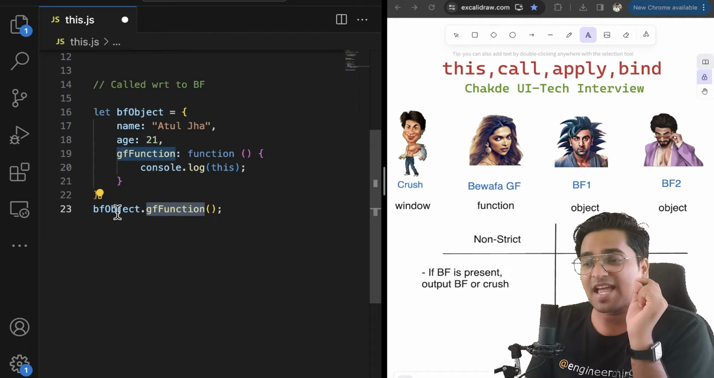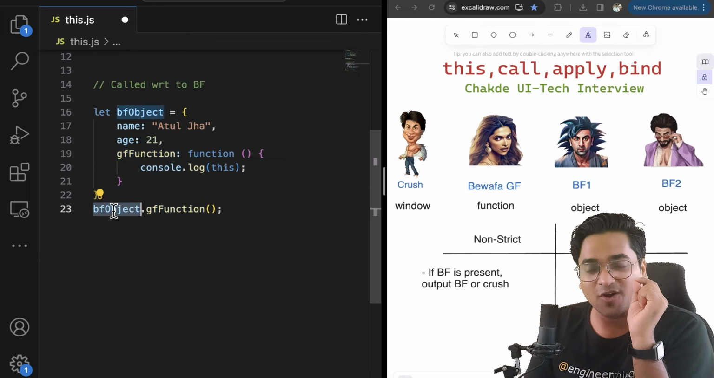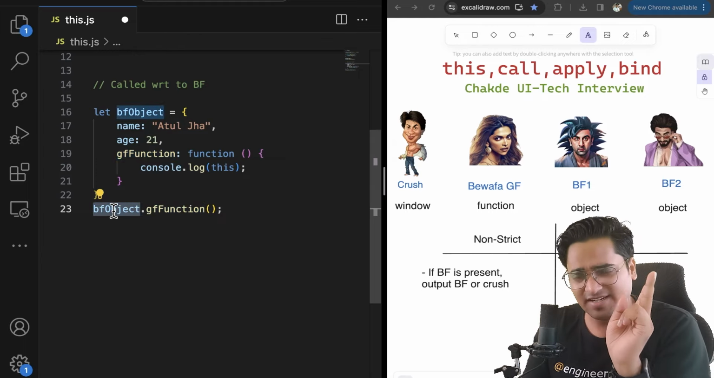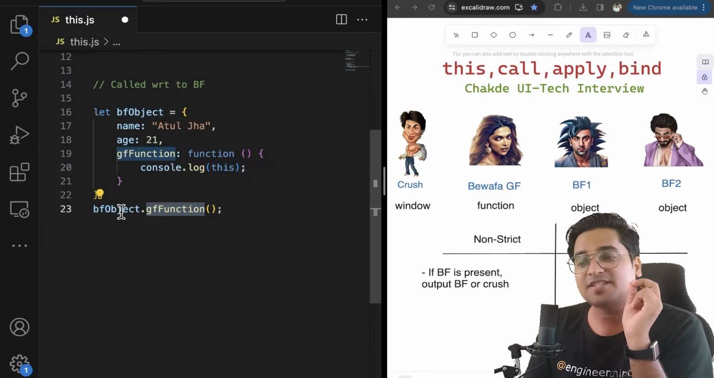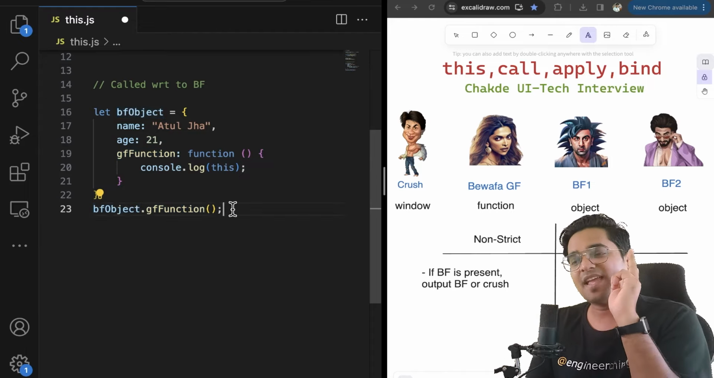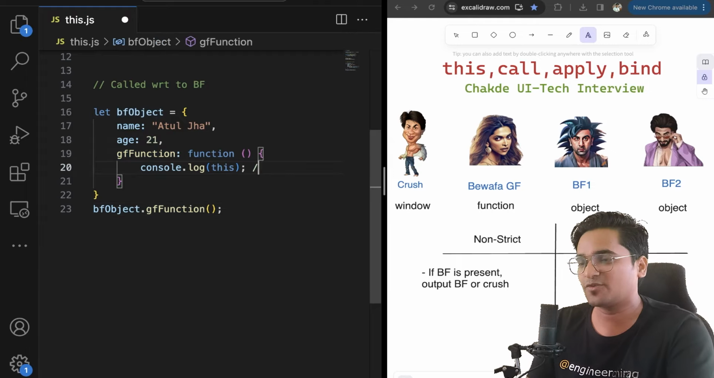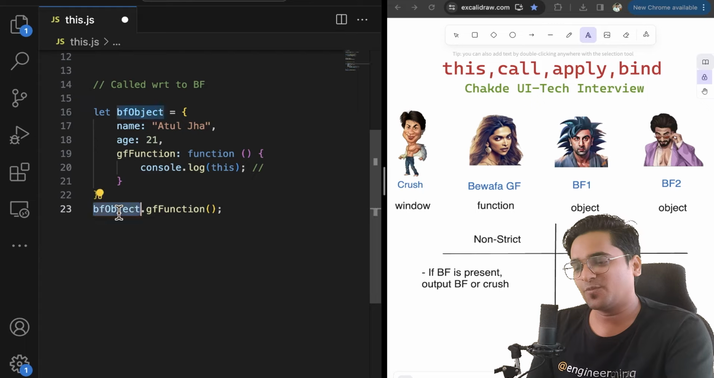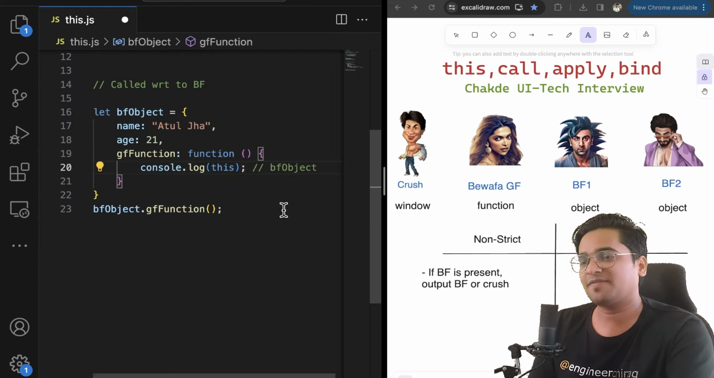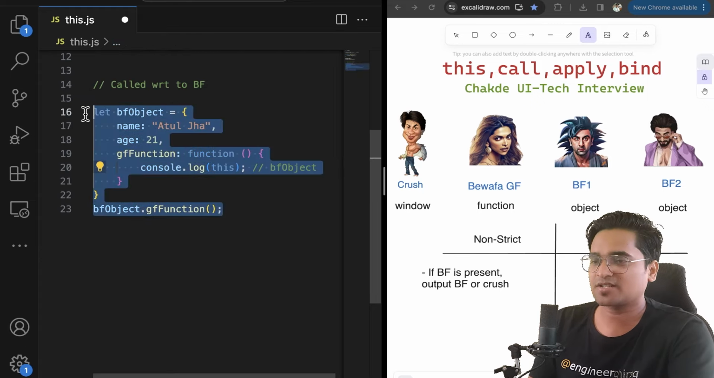Your GF is actually along with your BF, or you can say a function is called with respect to an object. Any of the convention which you can understand well. A function which is called with respect to object, or a GF which is along with a BF. If it is being executed, what do you think? What is going to be the value of this? Think about it. It's going to be same boyfriend, which is BF1 object, whichever was along with it.